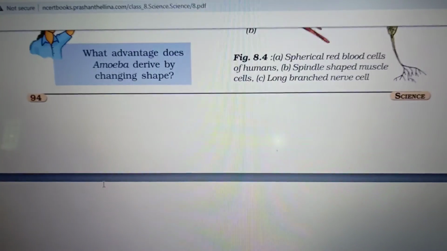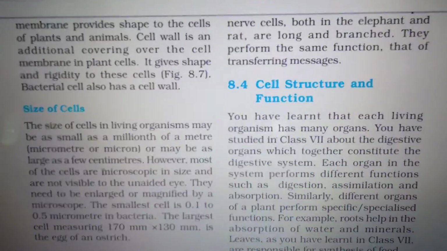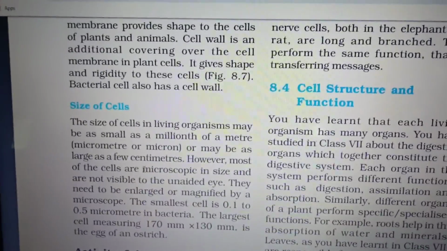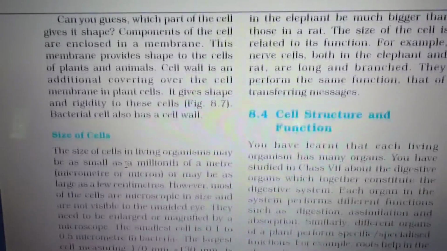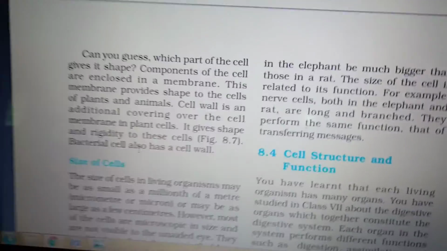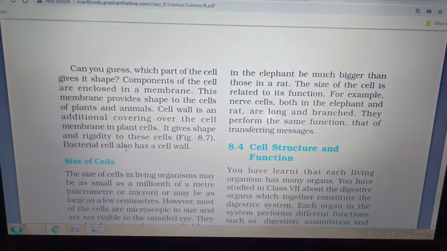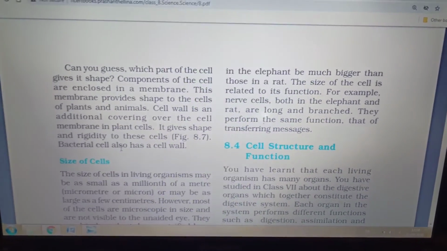It is not necessary that the cells in an elephant be much bigger than those in a rat, because you know very well the elephant is huge and the rat is very small. The size of the cell is related to its function.